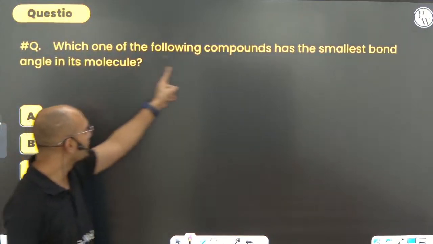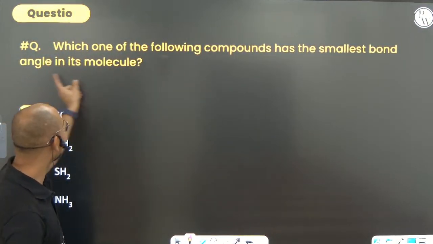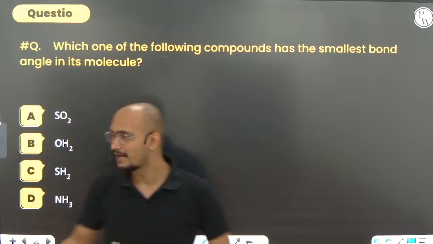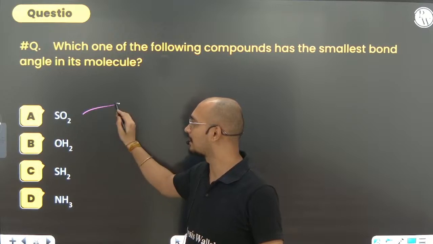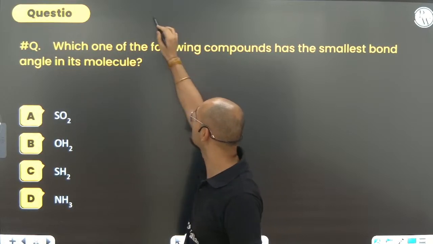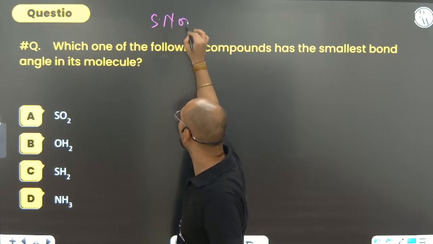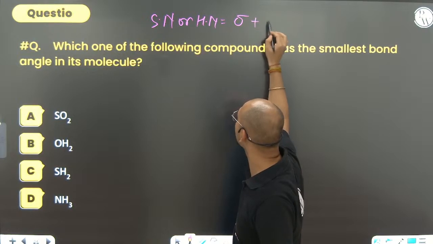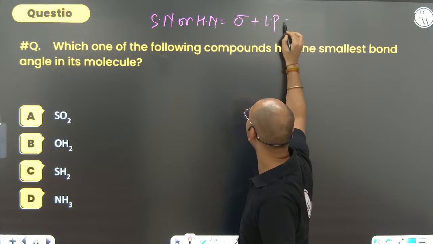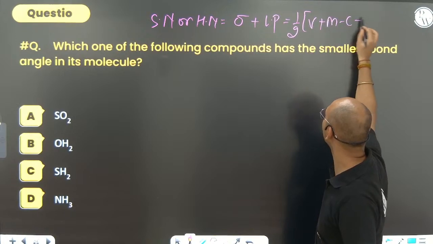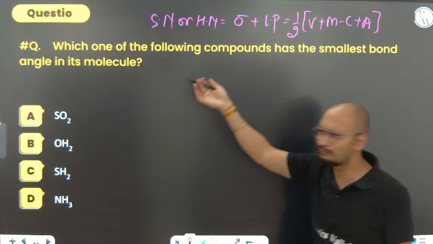Next, which of the following compounds has the smallest bond angle in its molecule? SO2, OH2, SH2, NH3. I think this is something from hybridization directly, and VSEPR. SO2, it will be what? First of all, find out the hybridization number. Hybridization or steric number is nothing but the number of sigma bonds plus the number of lone pairs. It is also equal to half of V plus M minus C plus A. You can just do that and do it very fast.